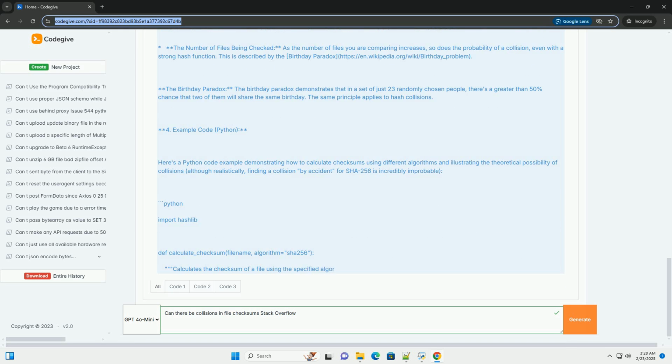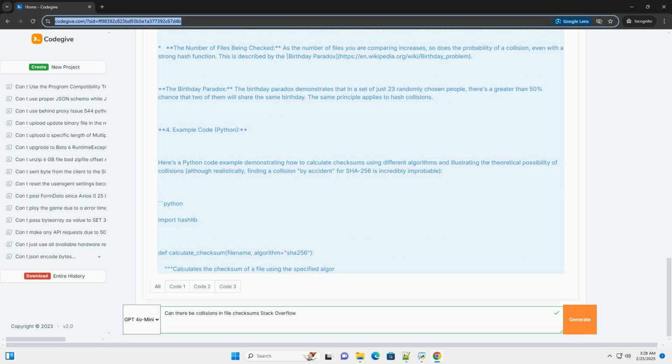4. Example code, Python. Here's a Python code example demonstrating how to calculate checksums using different algorithms and illustrating the theoretical possibility of collisions, although realistically, finding a collision by accident for SHA-256 is incredibly improbable. Explanation of the code.